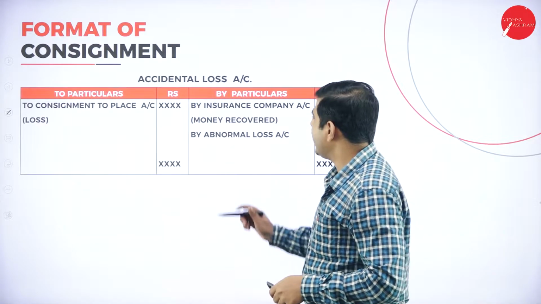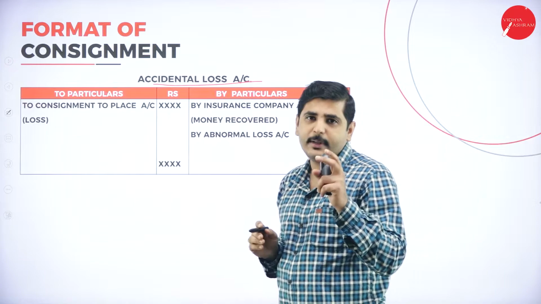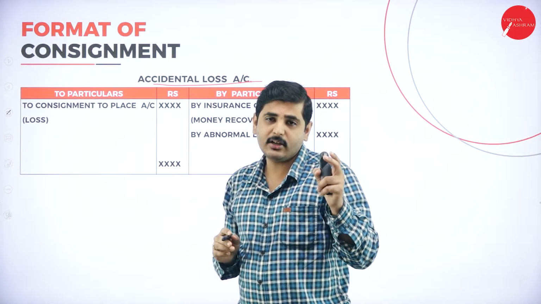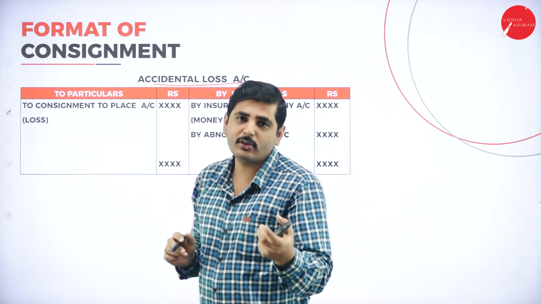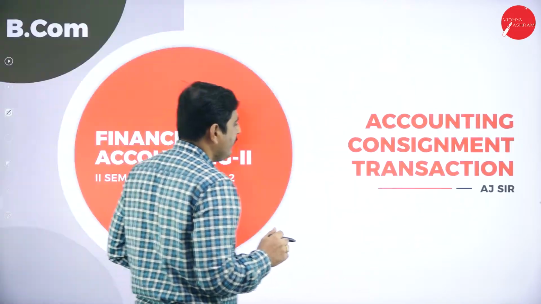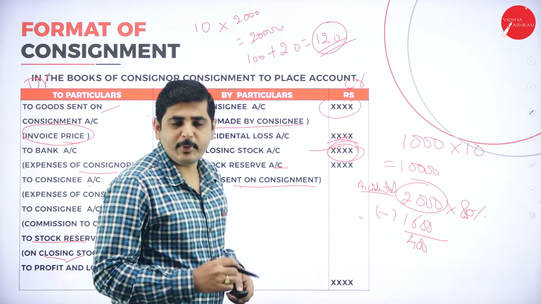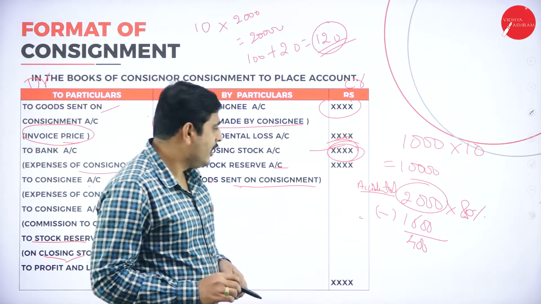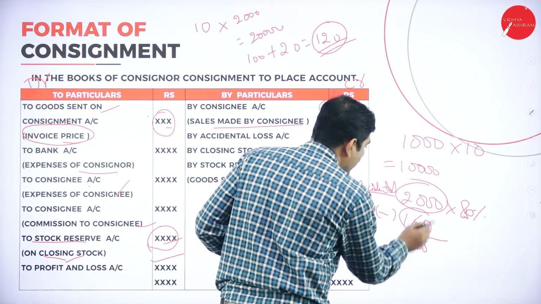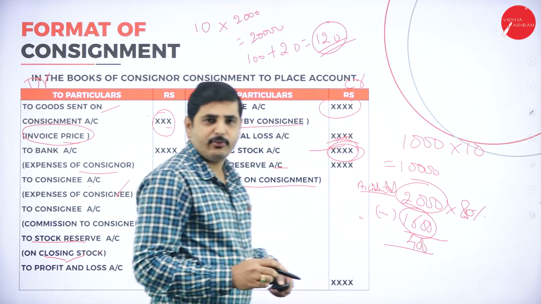Next point, accidental loss account. I already explained that total loss is the accidental loss. Abnormal means a loss we could not control. For example, what is our loss here? 2000 rupees is our accidental loss. Because of an accident, we got this loss. What is the insurance company providing? 1600. The loss we could not control, the abnormal loss, is 400.